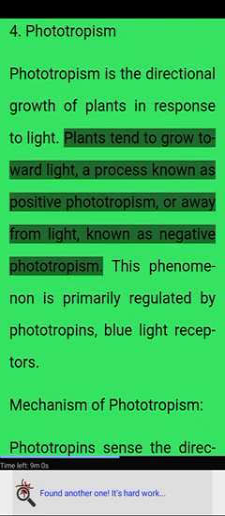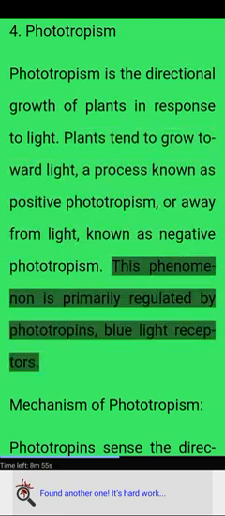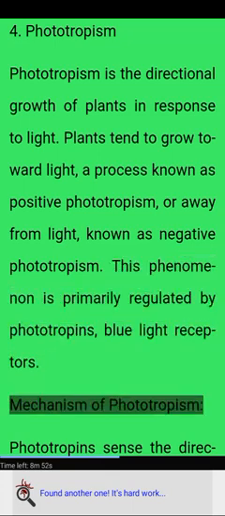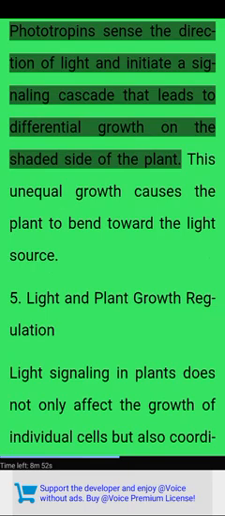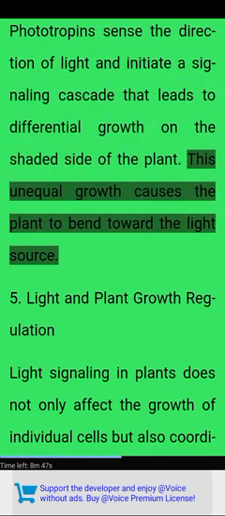Plants tend to grow toward light, a process known as positive phototropism, or away from light, known as negative phototropism. This phenomenon is primarily regulated by phototropins, blue light receptors. Mechanism of phototropism. Phototropins sense the direction of light and initiate a signaling cascade that leads to differential growth on the shaded side of the plant. This unequal growth causes the plant to bend toward the light source.